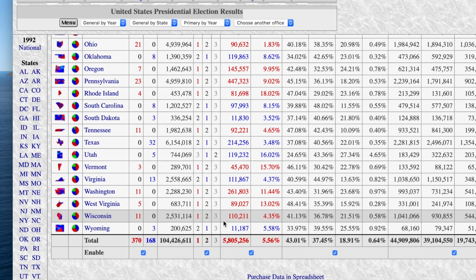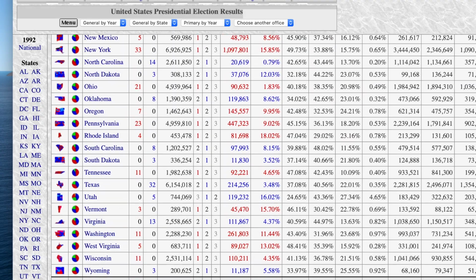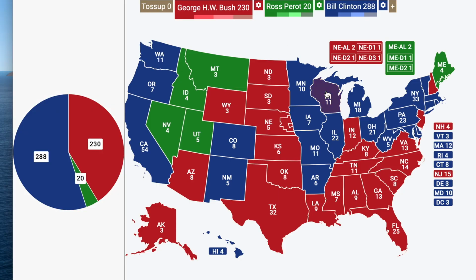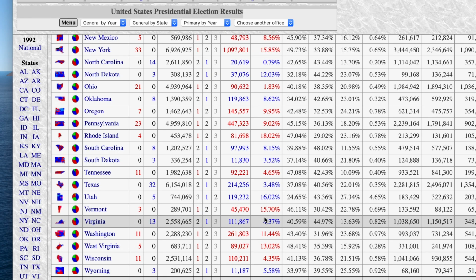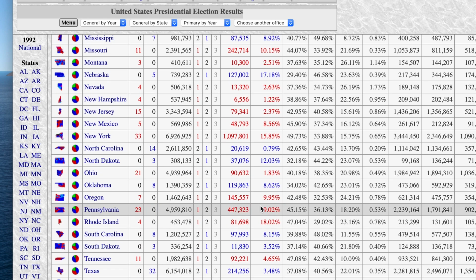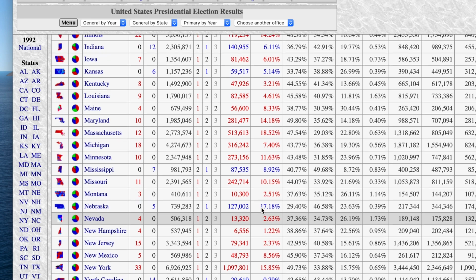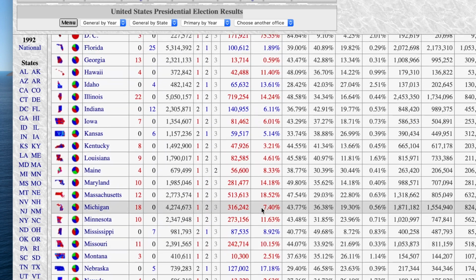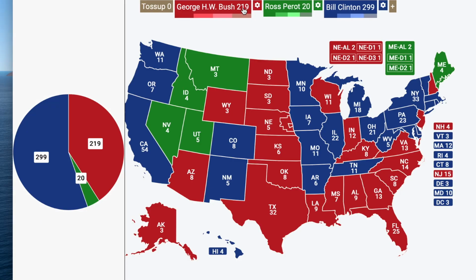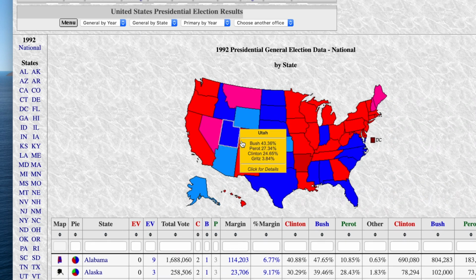But some of these states I'm going to end up giving to Perot, actually. Maybe Wisconsin. I feel like some of these states I'm being a little generous and giving them to Bush. I feel like Tennessee, that was maybe a bit too wide of a margin. And that was not the sole factor in all this. But just some of these states where it was just really quite close. Nevada, I already gave that to Perot. Montana, Colorado. Now, how well did Perot do in Colorado?